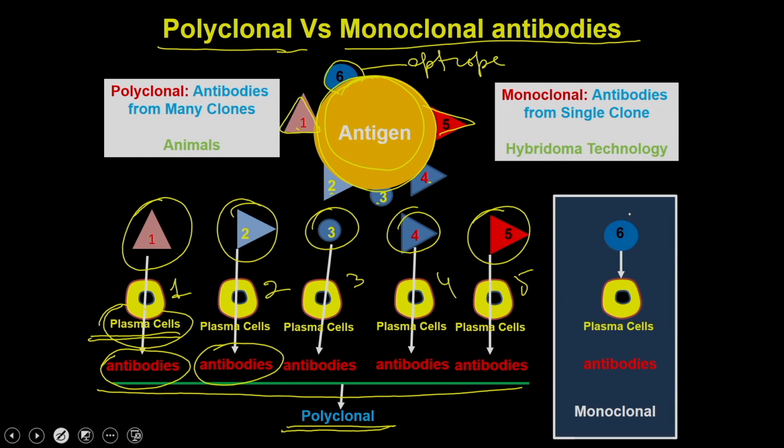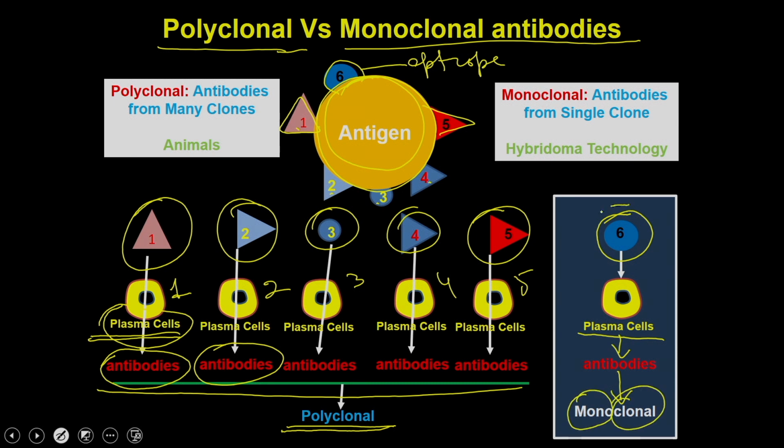Whereas, if you see epitope number 6, it is processed by a single plasma cell, and that gives you antibodies, and these antibodies are called monoclonal antibodies. Mono means single, clonal means clone.